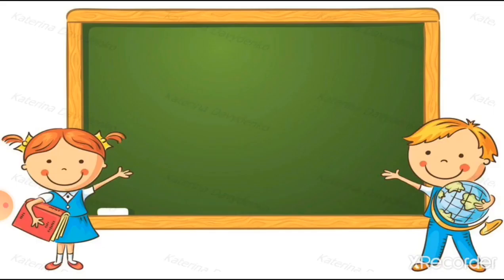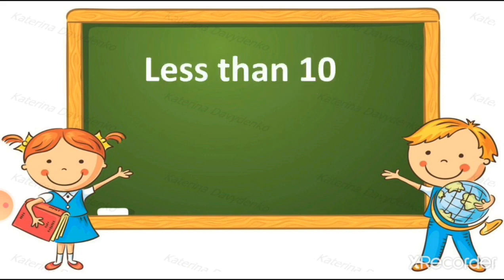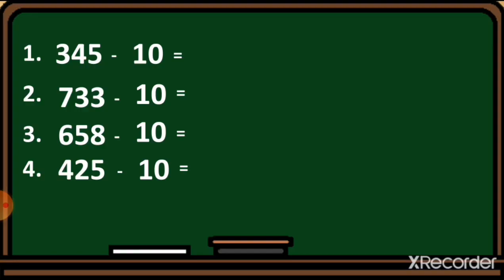Now the next topic is "less than 10". It means we have to cut the number, take away the number. It means minus 10. We have to take away 10 from the given digits. How? Let's see. Here are the examples for you. So, students, as I told you, in the earlier examples we added 10 in the tens place, but now we just take away 10 from the last 2 digits.